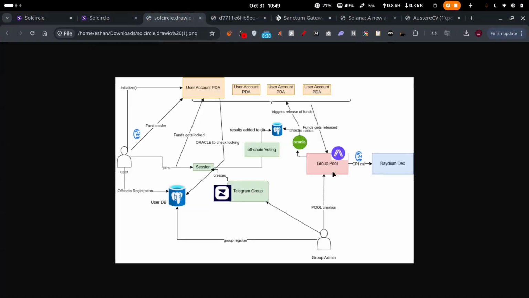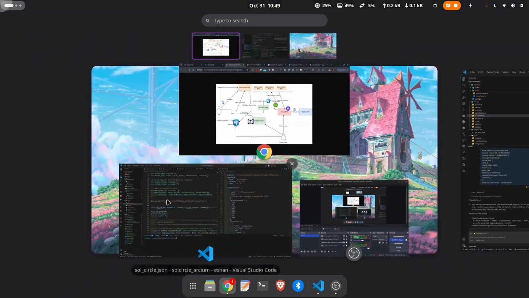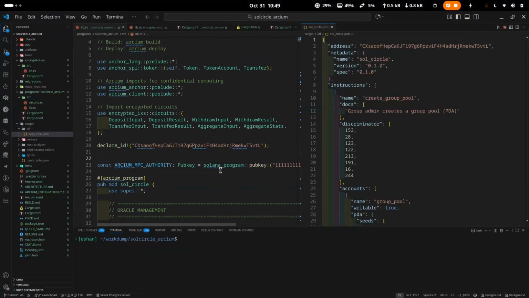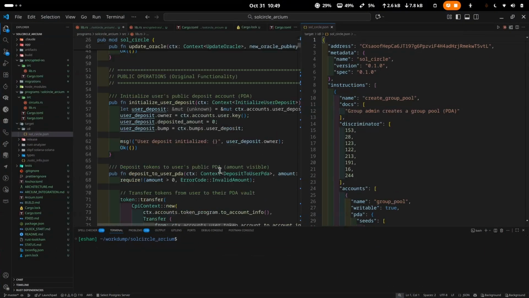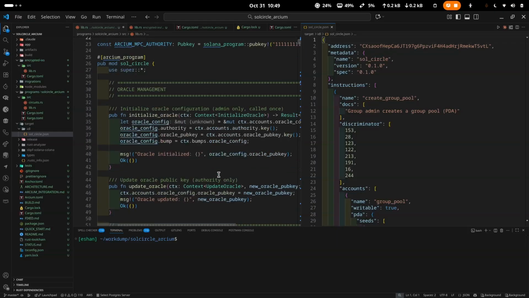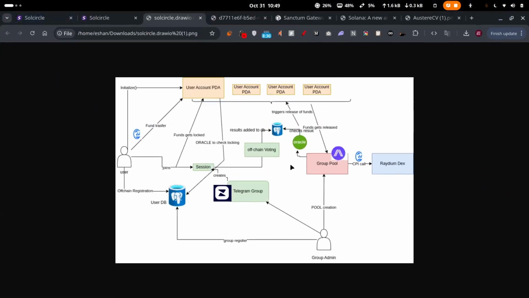Basically we wanted our trade book to be completely private, completely safe from any kind of bots, any kind of pen testers, and any kind of discrepancies. That's why in our smart contract we're using Arcium to initiate the oracles. When the pool gets created, it's set to true, and when the oracle comes with the results, it keeps the trading orders completely encrypted, completely private. It runs through Arcium's flow, and only after the vote has been resolved do we make the CPI call. So it stays completely private, completely safe from any kind of bots, snipers, scalpers, and those things.